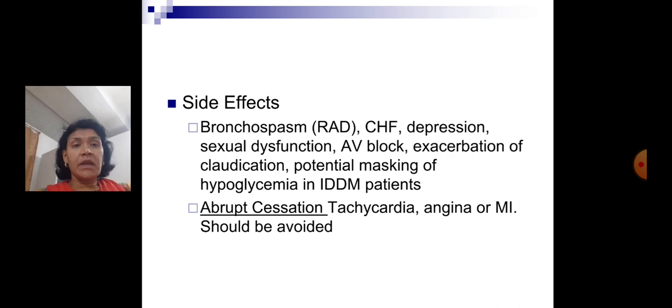They can precipitate congestive heart failure if the LV function is grossly impaired. There can be depression, sexual dysfunction, sometimes AV block, exacerbation of claudication in peripheral vascular diseases. They can potentially mask hypoglycemia in diabetic patients.